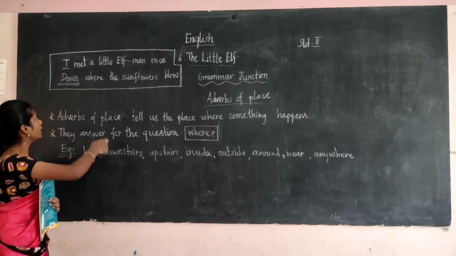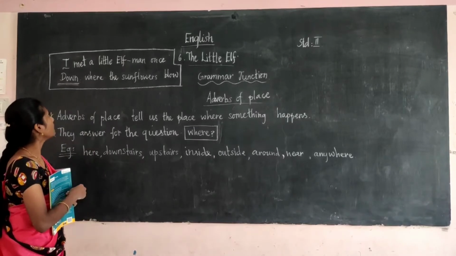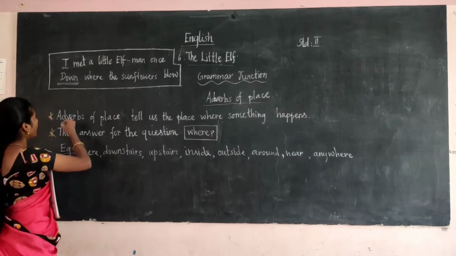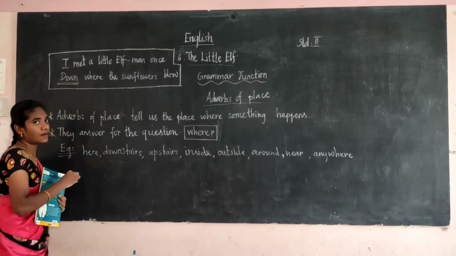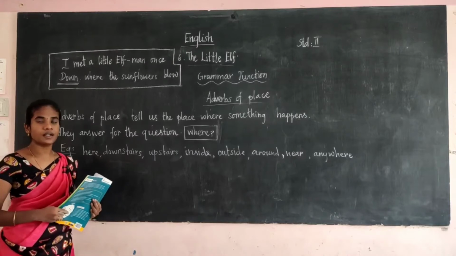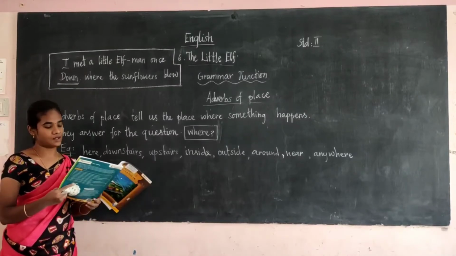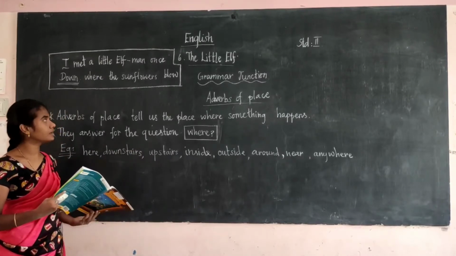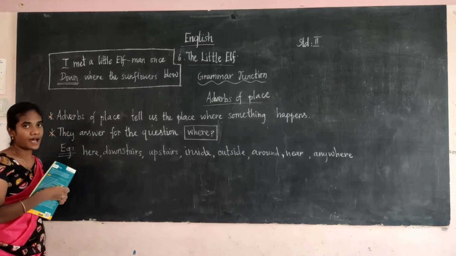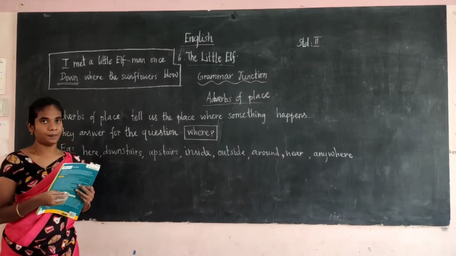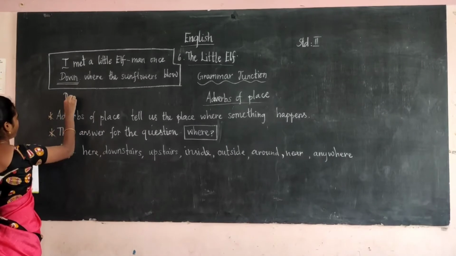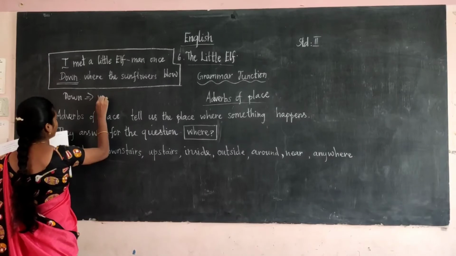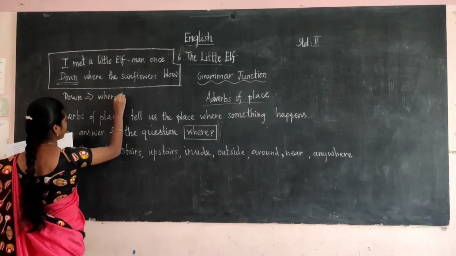Here I have written the lines from a poem. Now read the lines. I meet a little elf man once down where the sunflower blow. I have underlined the word down. Here down is the adverb of place. The word down tells us where the action takes place.